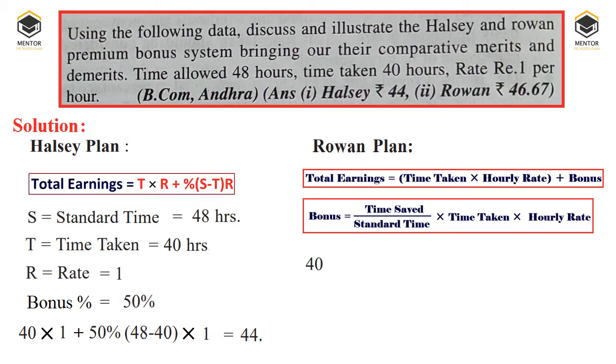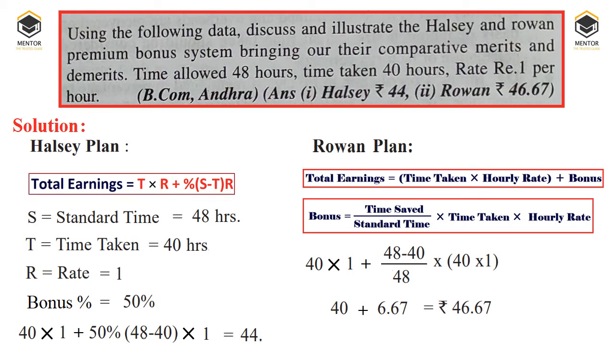Now how to do the problem? Solution. T, time taken, is 40, rate per hour is 1 rupee, plus time saved. How do we get time saved? 48 hours minus 40 hours, since standard time is 48 hours and the work has been done in 40 hours only. Therefore, time saved is 8 hours divided by standard time, that is 48 hours, into time taken, that is 40 hours, into 1 rupee. If you simplify the equation further, it will be 40 plus 6.67. That is the bonus.